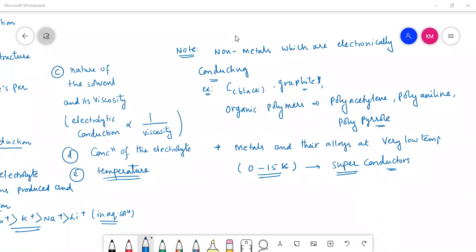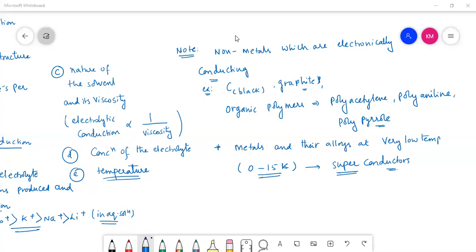Electrolytes are of two types: strong electrolyte and weak electrolyte. At normal temperature, strong electrolyte can completely dissociate. Temperature effect can be observed very clearly in case of weak electrolyte, not in case of strong electrolyte, because temperature affects the dissociation. That is possible only in weak electrolyte. Hope it is clear.